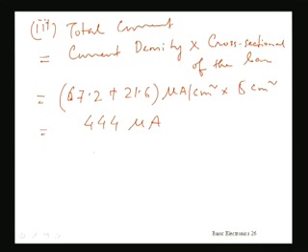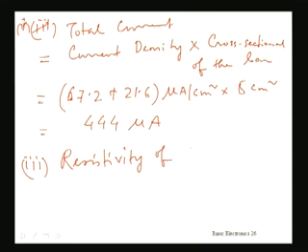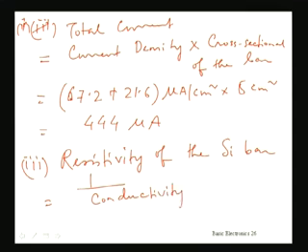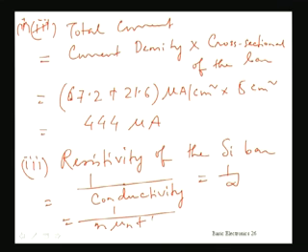And the next part of the problem is resistivity. Sorry, this is part 3. This was part 2. Part 3 is resistivity of the silicon bar. As you know, resistivity is 1 upon conductivity, and conductivity sigma is n mu n plus p mu p into q.